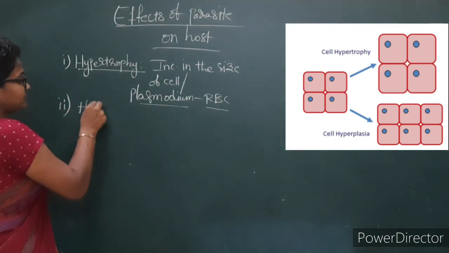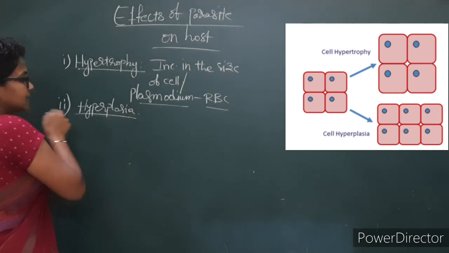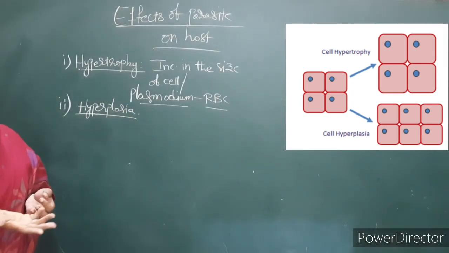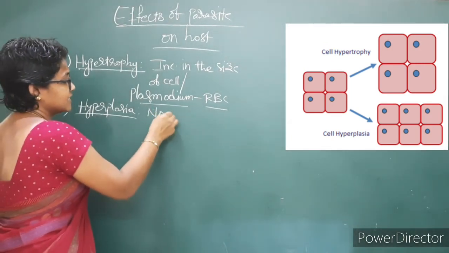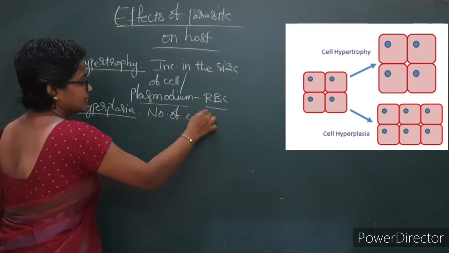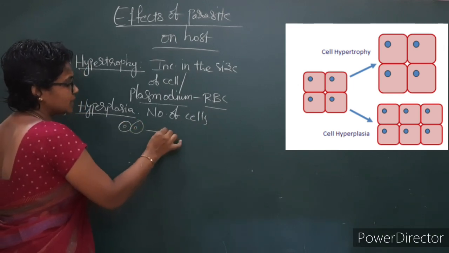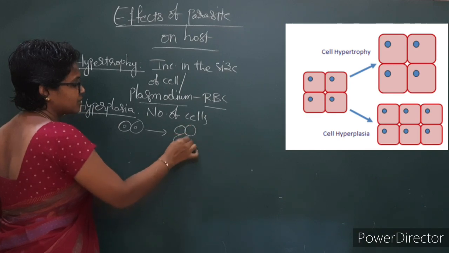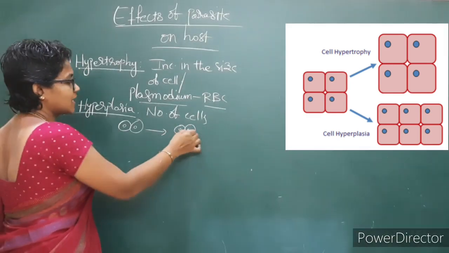Hyperplasia: the number of cells increases. Here there are two cells only. In case of hyperplasia the two cells will convert into 4 cells.